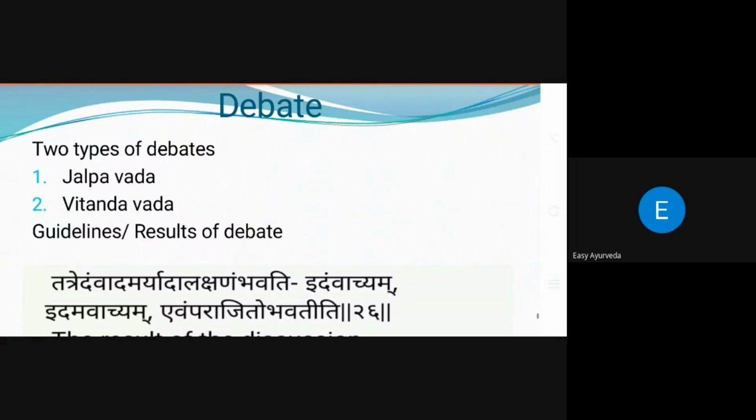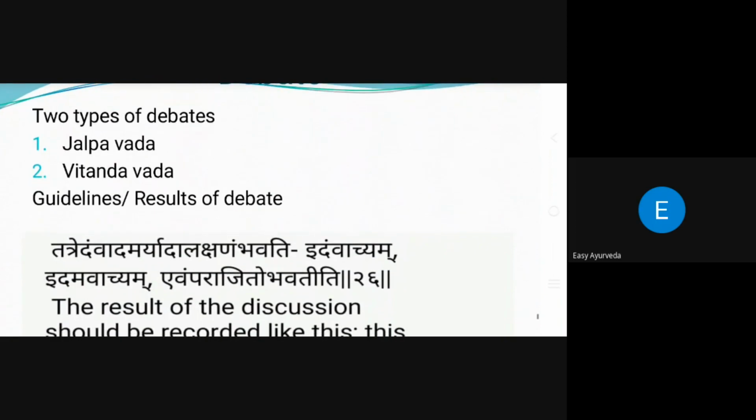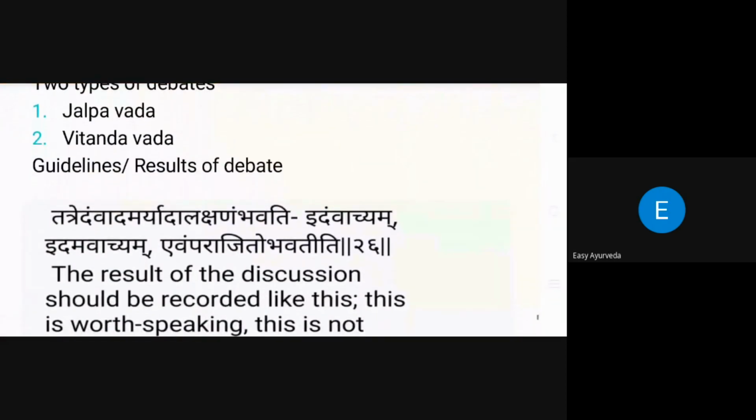Out of those, the two main debates are called Jalpa Vada and Vitanda Vada. Jalpa means friendly discussion. Vitanda means Vigraha, where the opposite side is argued. These are the two Vadas we are going to see majorly.